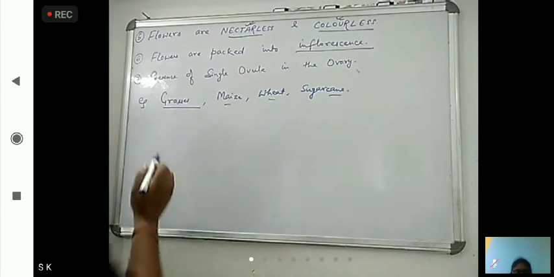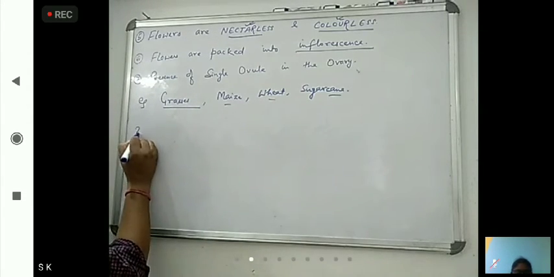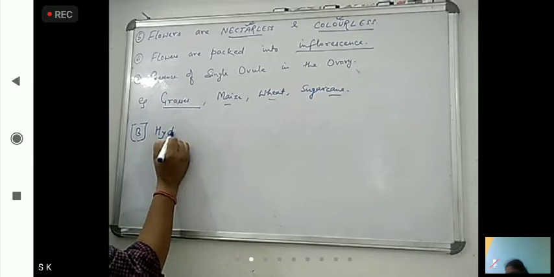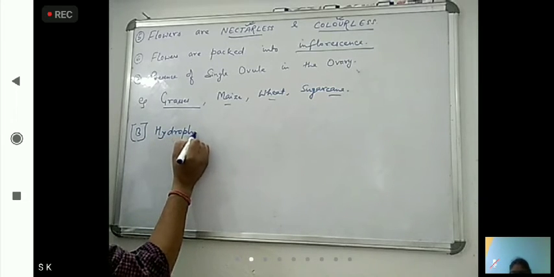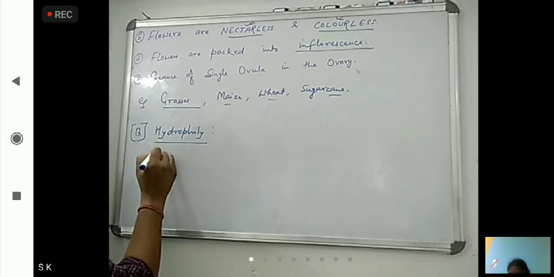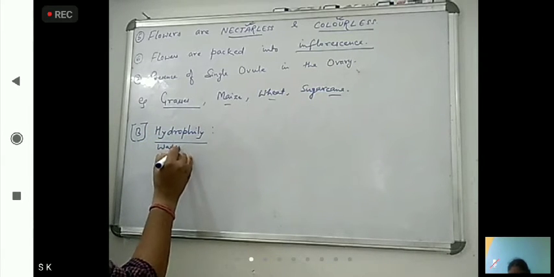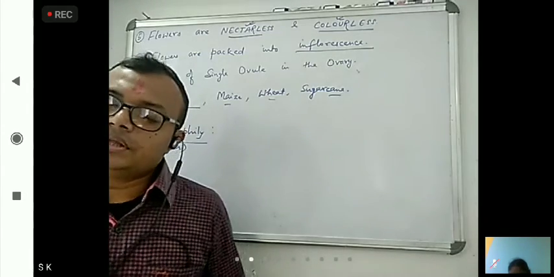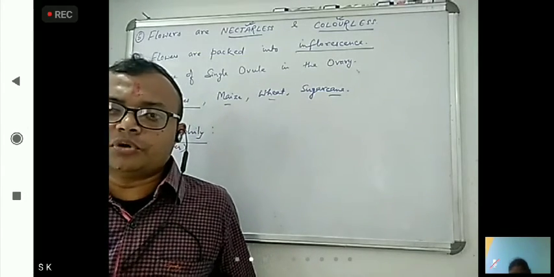Next type is hydrophily. Hydrophily means, hydro means what? Water. Okay. So hydrophily means the pollination occurs with the help of what?